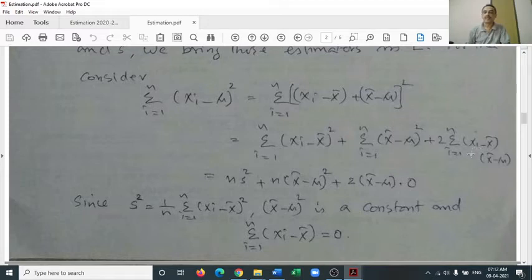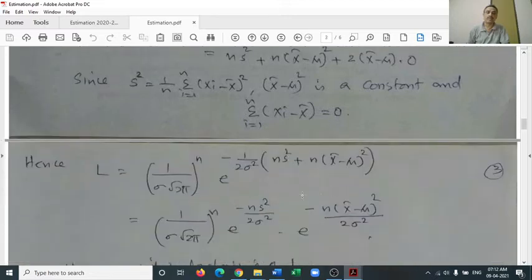And when you come to the last term, it is 2 sigma i equal to 1 to n (xi minus x bar) into (x bar minus mu). But this x bar minus mu can be kept aside, outside the summation. So it is actually sigma i equal to 1 to n (xi minus x bar), and that is the sum of deviations taken from the mean, which is 0. So in short, the last term will disappear. That is n S square plus n into (x bar minus mu) whole square.